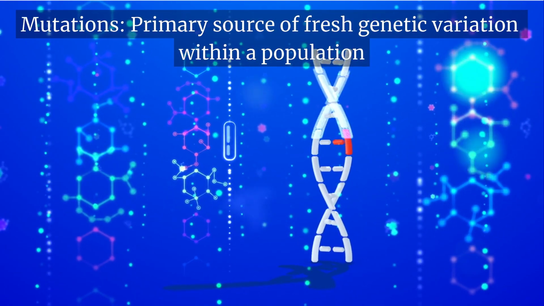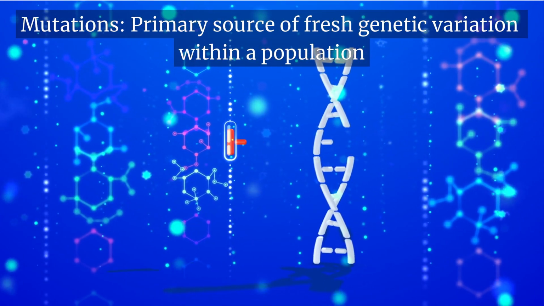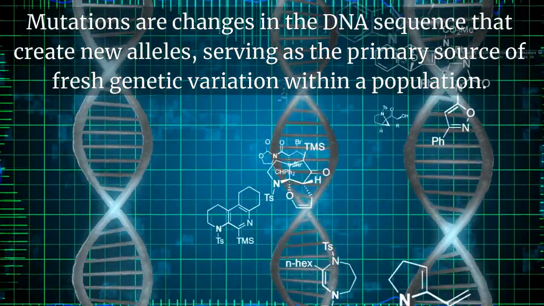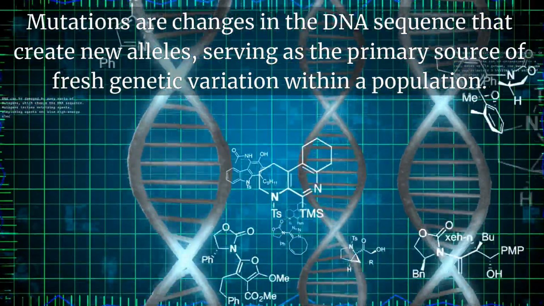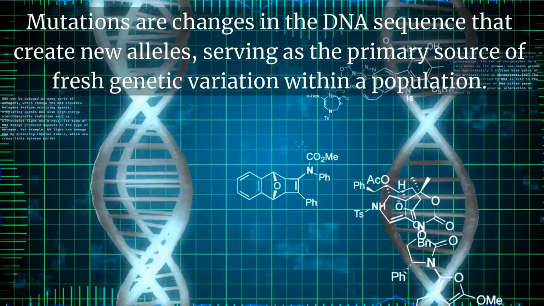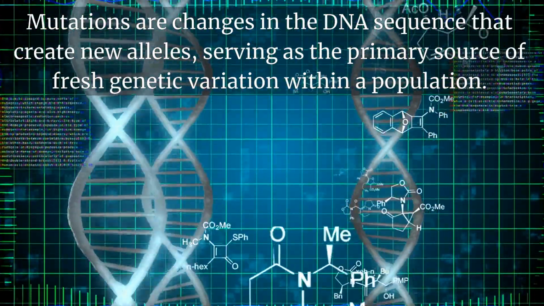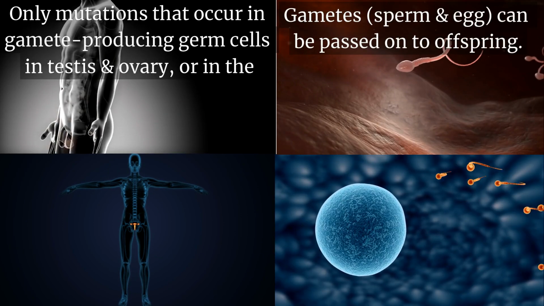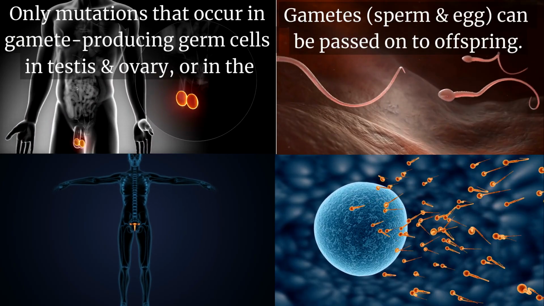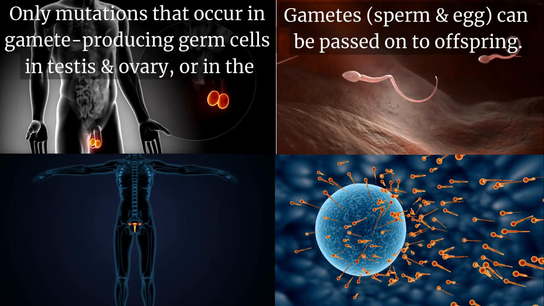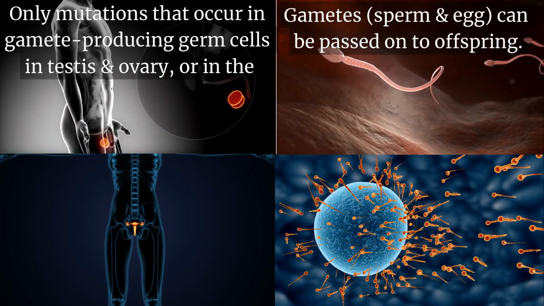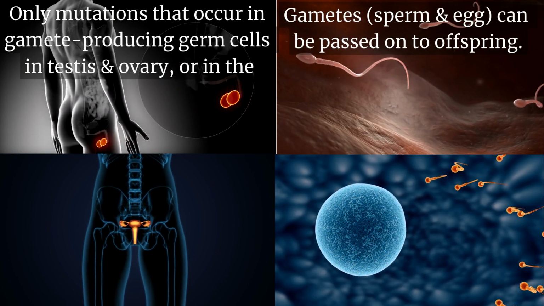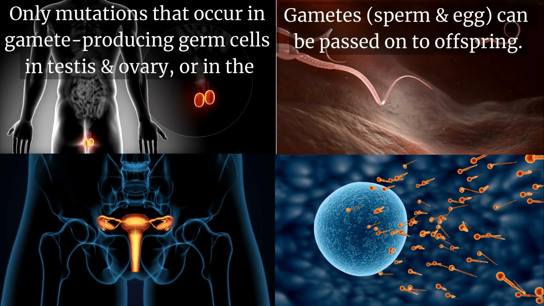Mutations: the primary source of fresh genetic variation within a population. Mutations are changes in the DNA sequence that create new alleles, serving as the primary source of fresh genetic variation within a population. However, only mutations that occur in gamete-producing germ cells, within the testis and ovary, or in the gametes themselves, sperm and egg, can be passed on to offspring.